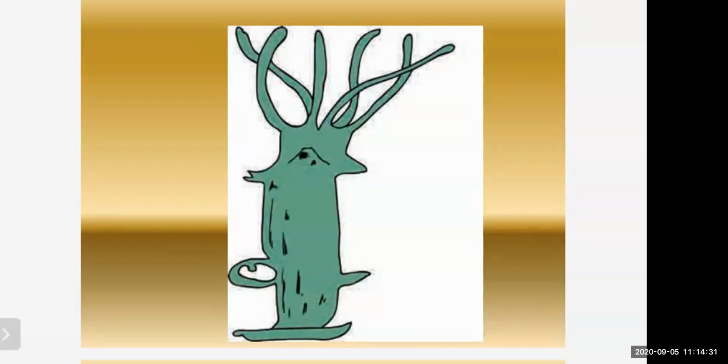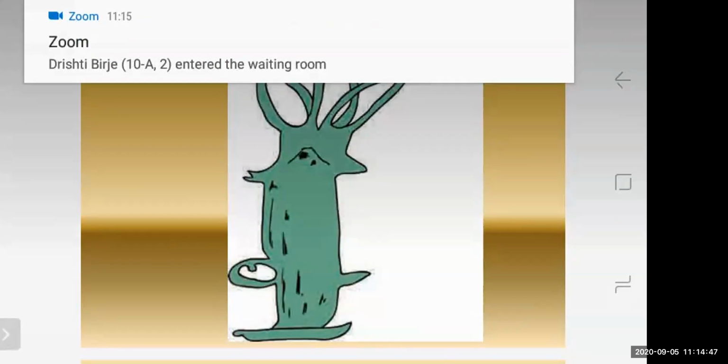Okay. So most of these animals are marine. That means you can find hydra in sea water only. But very few species of hydra you can find in fresh water like ponds, rivers, lakes, etc. Right? And these animals are radially symmetrical, diploblastic.